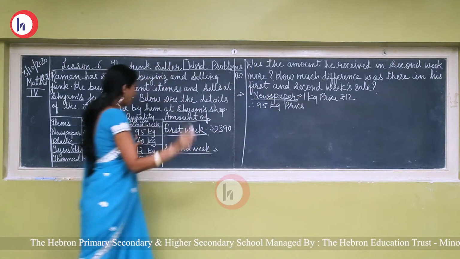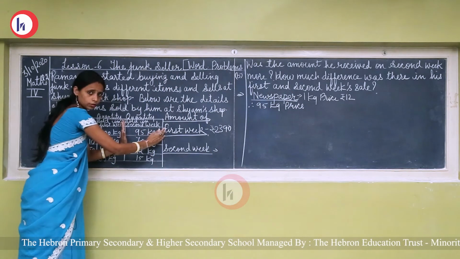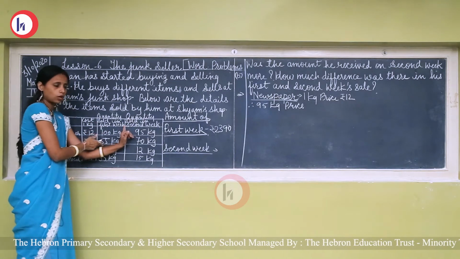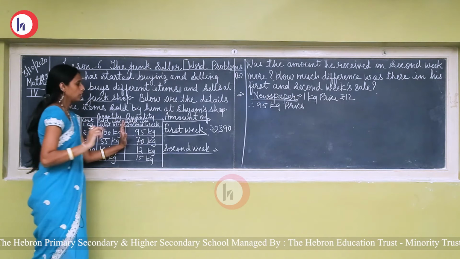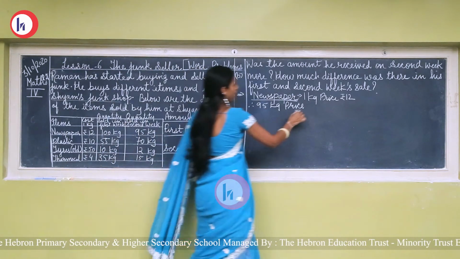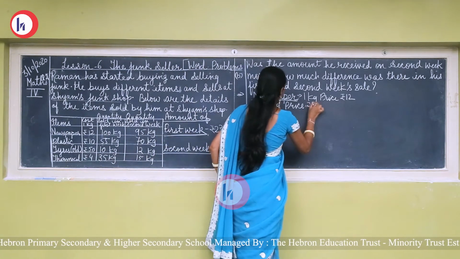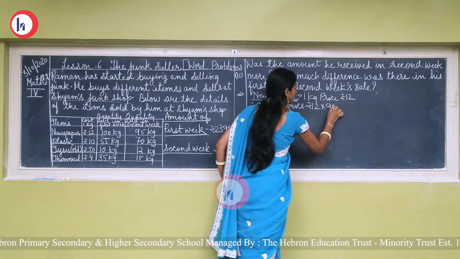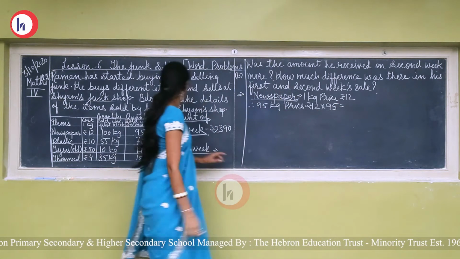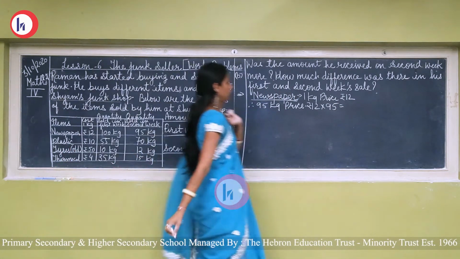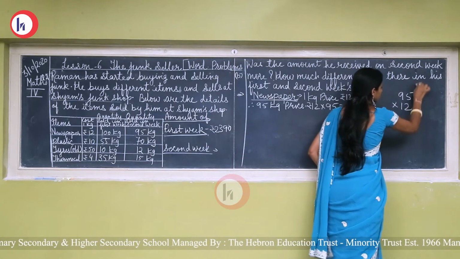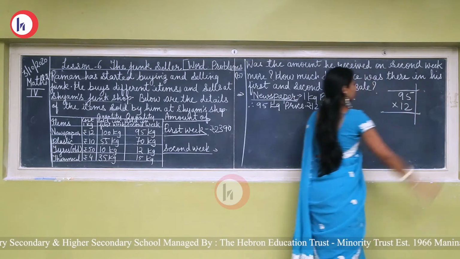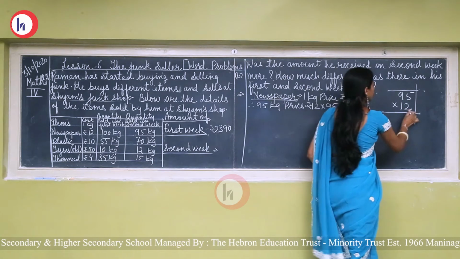Now see, you have to see only this box because we have completed the first week's box, and the second week's is here, so we have to see only this. So 95 kg price will be rupees 12 multiplied by 95. Now see, do the multiplication of 95 and 12. Okay, see here, 2 digits.